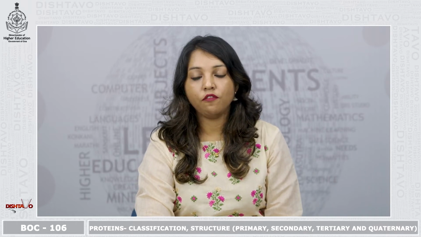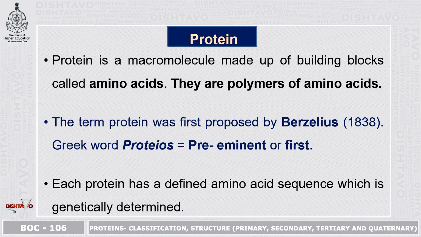Proteins. Protein is a macromolecule made up of building blocks called amino acids. They are polymers of amino acids. The term protein was first proposed by Berzelius in 1838, and the word protein is derived from the Greek word proteos, that means preeminent or first. Each protein has a defined amino acid sequence which is genetically determined.